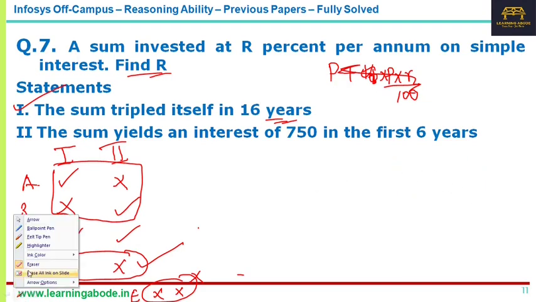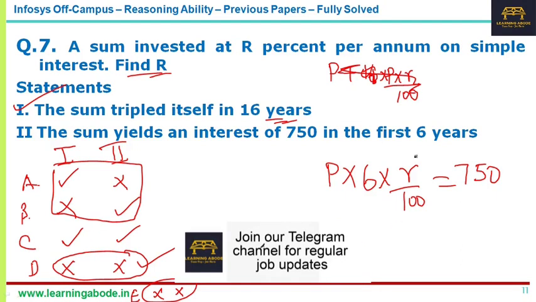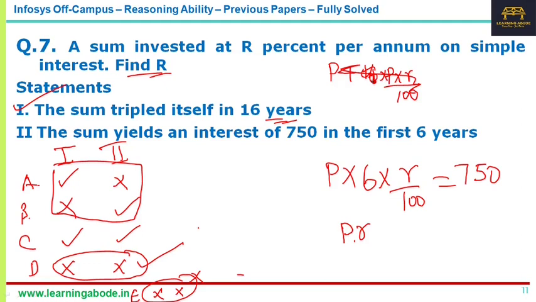Let me write this: principal into 6 into R by 100 is equal to 750. What is the problem here? You will have two unknown variables, P and R. Earlier, though you had two unknown variables, you were able to cancel out P. So statement 1 was sufficient, but statement 2 is not sufficient.